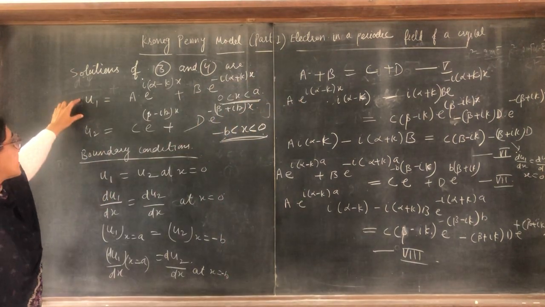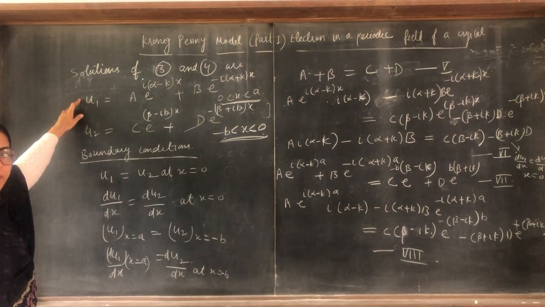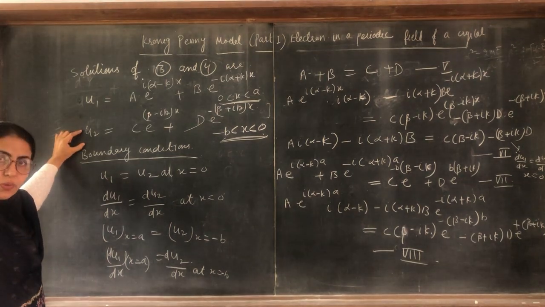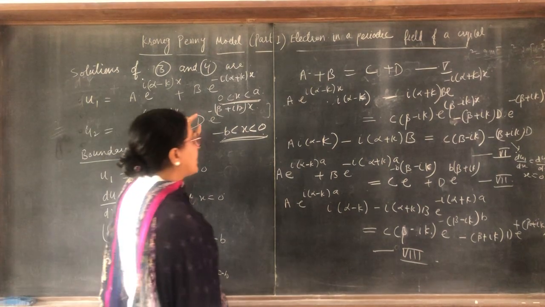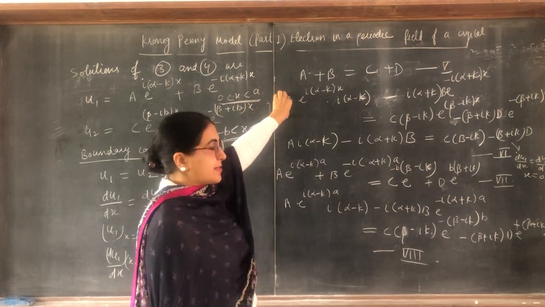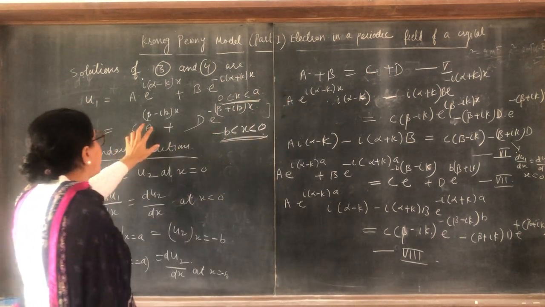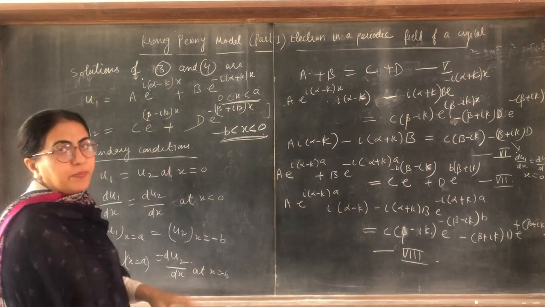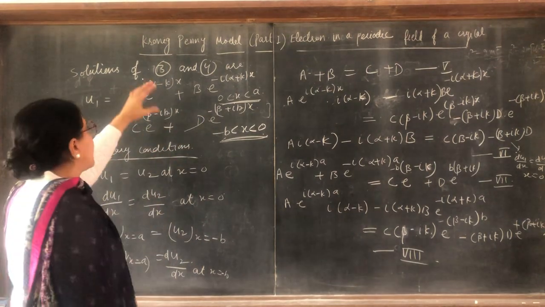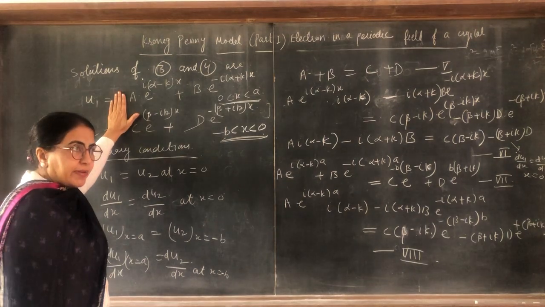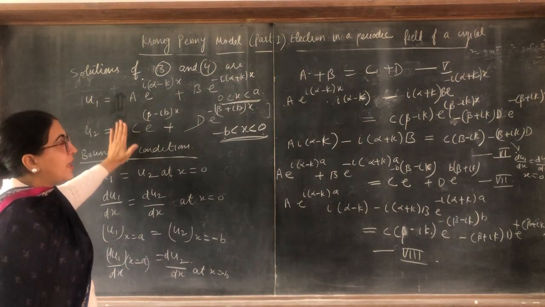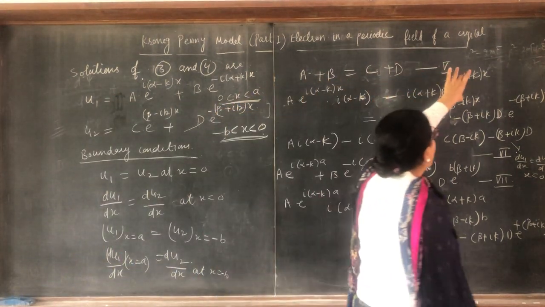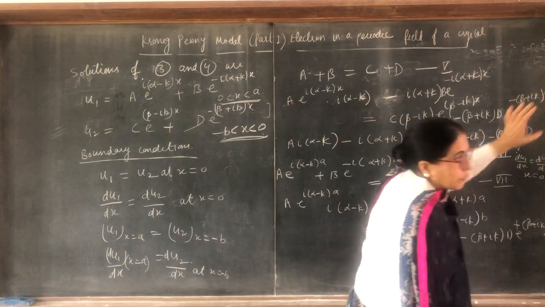Then taking the derivative of u1 with respect to x, and the derivative of u2 with respect to x, we get this. We get this because the derivative of this is (β minus iota k) e raised to the same power multiplied by (β minus iota k). Similarly, you can take the derivative of u1. So this is the derivative of u1, this is the derivative of u2.